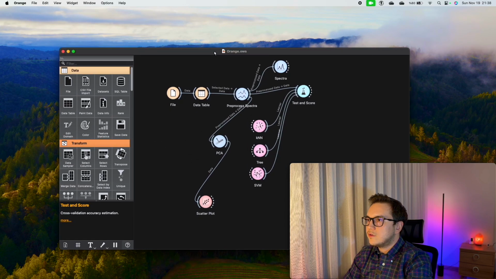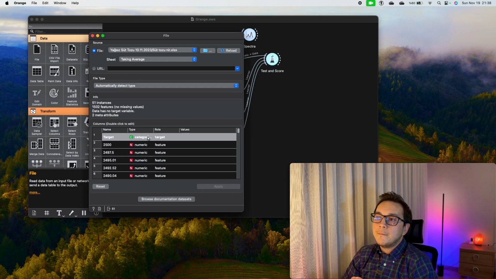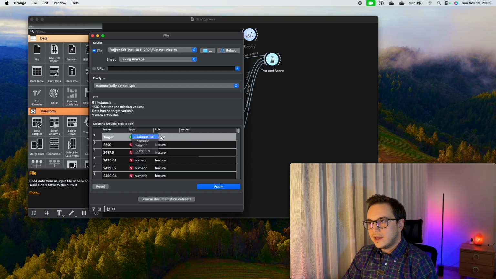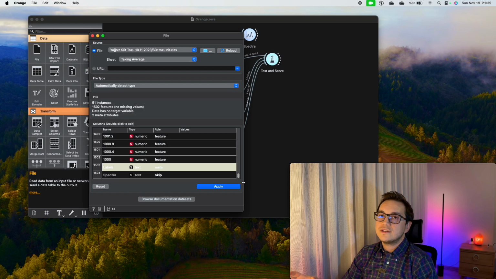We could open Orange, but I've already opened it, so let's go through that. From File, we again selected the sheets and the data. Okay, we can say okay. But this time, we are going to make a classification, so our type of variables should be categorical. If we were to make a calibration, which is also regression, our target data type should be numeric. So this is again our target, and all of the other things are the features, which are variables, and you can also say factors. So we have labels, spectra, that's okay.